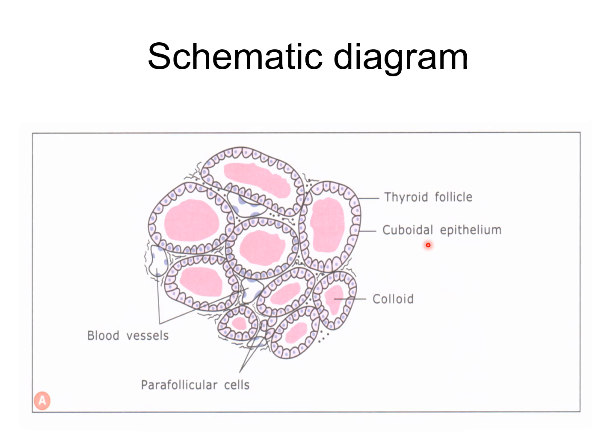In the electron microscope, the follicular cells show apical microvilli, abundant granular endoplasmic reticulum, and a prominent supranuclear Golgi complex. Lysosomes, microtubules, and microfilaments are also present. The apical part of the cells contains many secretory vesicles.